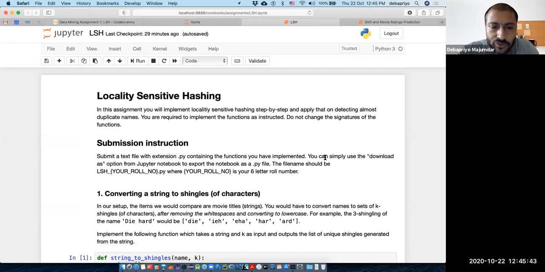So what we want to do is implement locality sensitive hashing, exactly the way we did it in class. There we took documents and wanted to measure similarities between documents. We wanted to prune candidate pairs of documents which are probably very similar. We took shingles, so we converted the documents into shingles of words. One document became a set of sequences of words. That's what we called shingling, and then we used Jaccard similarity and everything else.